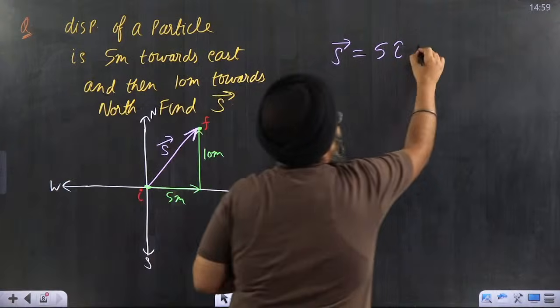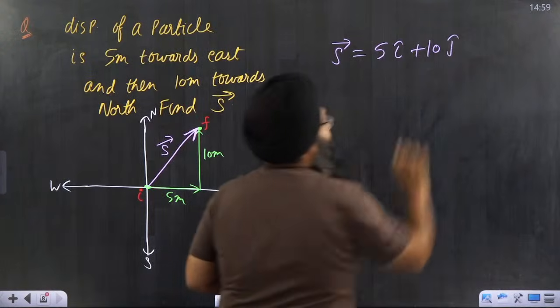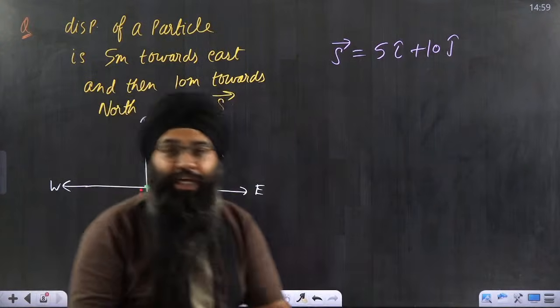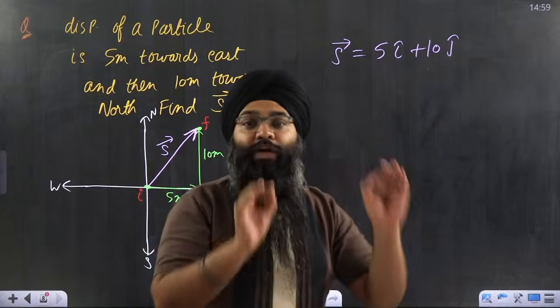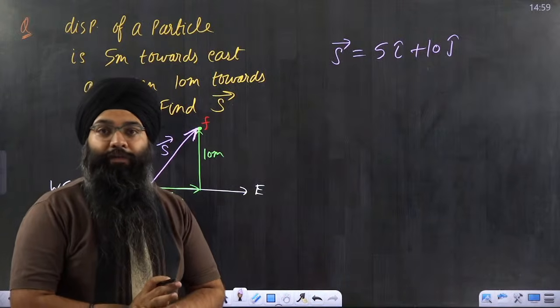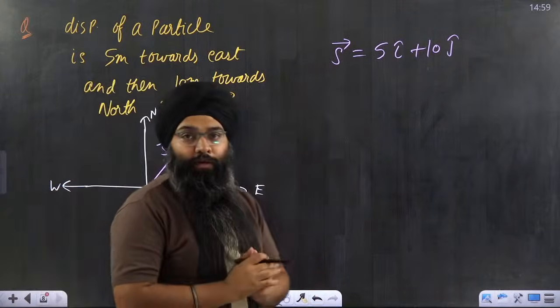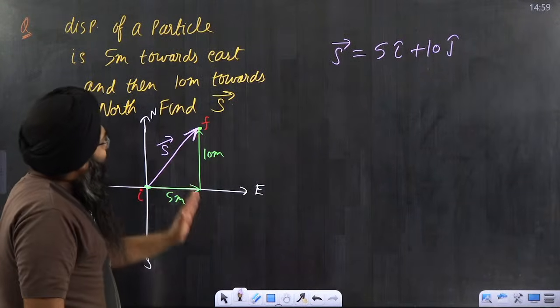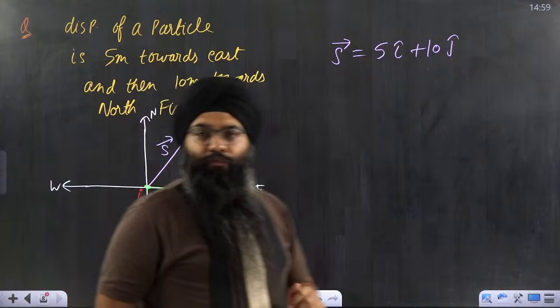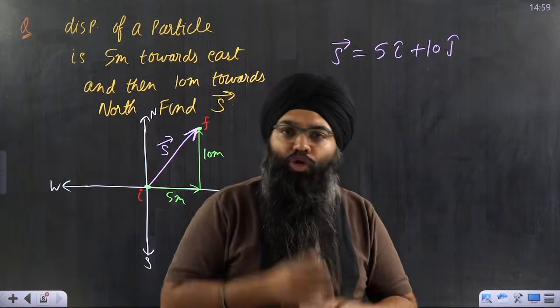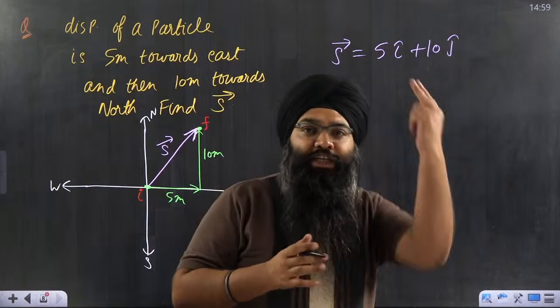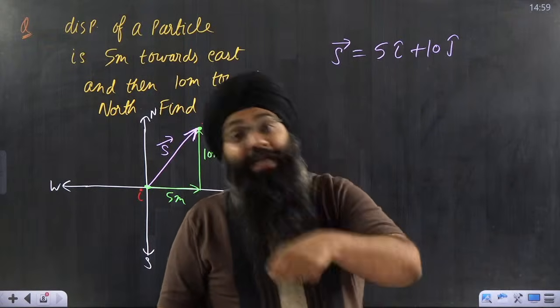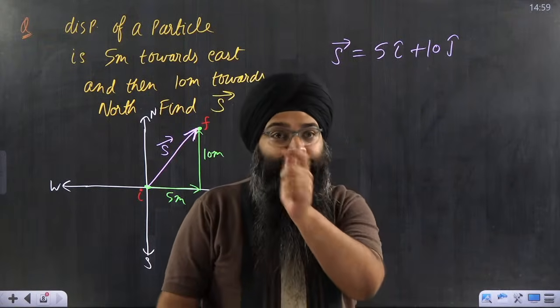So it will be 10 j cap. 5 i cap plus 10 j cap will be the displacement vector of this quantity. This is the displacement vector. Now you might think, sir, why have you added 5 i cap with 10 j cap? By which principle have you done this? How are you adding 5 i cap with 10 j cap? That I will tell you in the next class when I discuss vector addition with you.